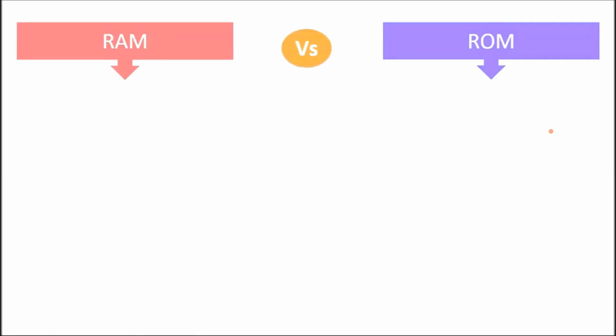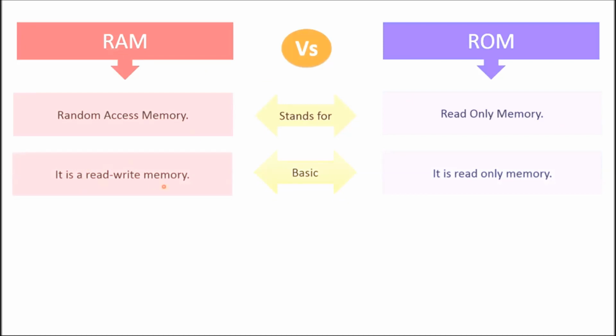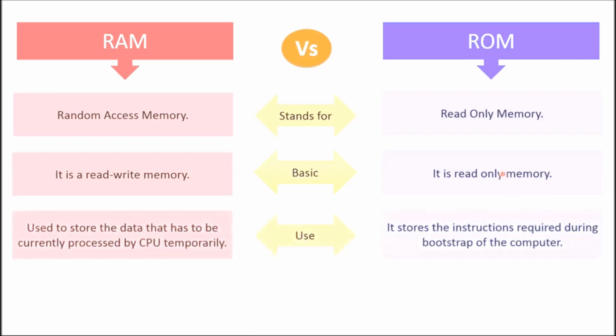So guys, here we have a comparison chart which shows the substantial differences between RAM and ROM memory. RAM stands for random access memory, whereas ROM stands for read-only memory. RAM is readable and writable. On the other hand, ROM is only readable. RAM is used to temporarily store the data that has to be currently processed by the CPU. In contrast, ROM stores the instructions required during bootstrap of the computer. RAM is a volatile memory, as against ROM, which is a non-volatile memory.